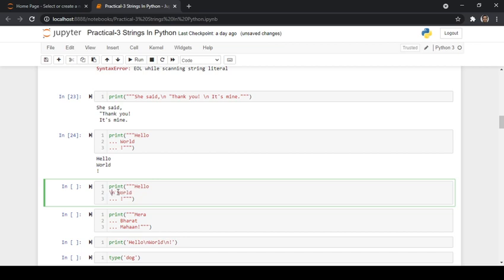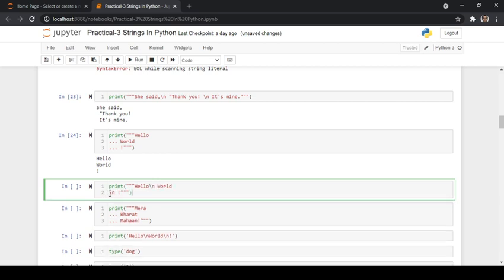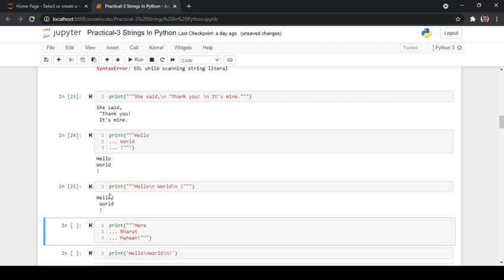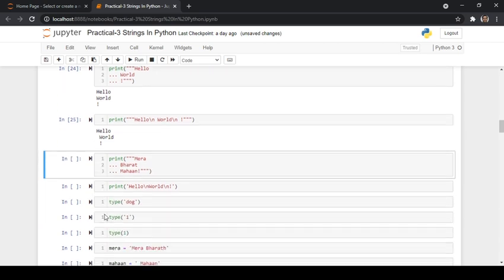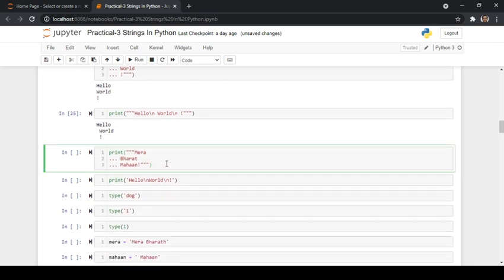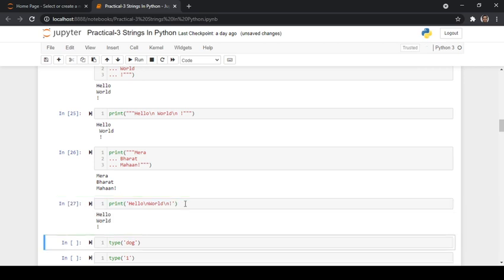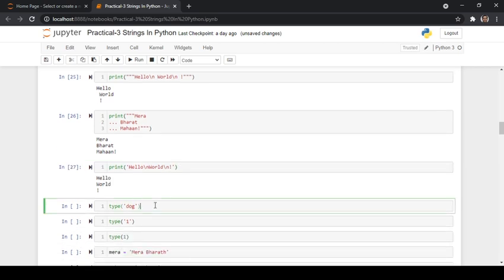You can keep the whole string in one line and try to print. So this is how it works. You can either use 3 quotes and a space followed by the string, or you can directly use the escape character, backslash n, for the new line. Backslash n is the new line character.